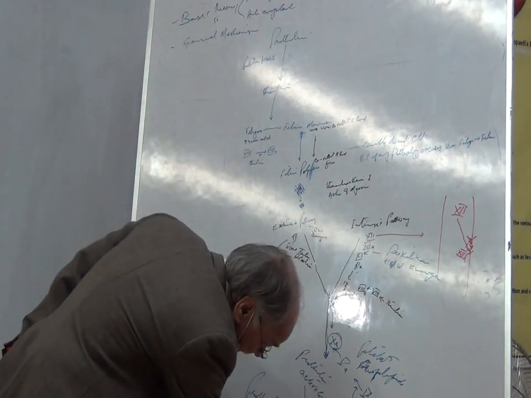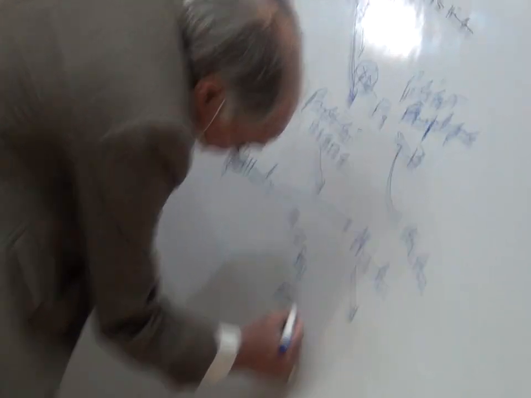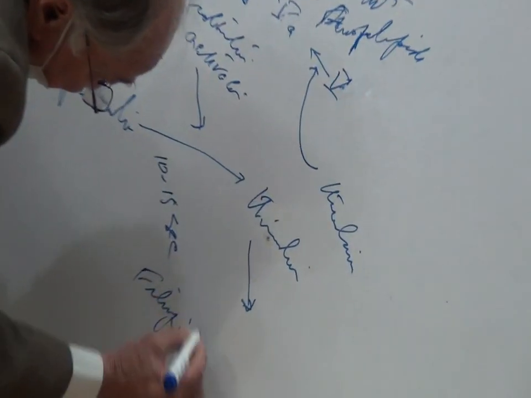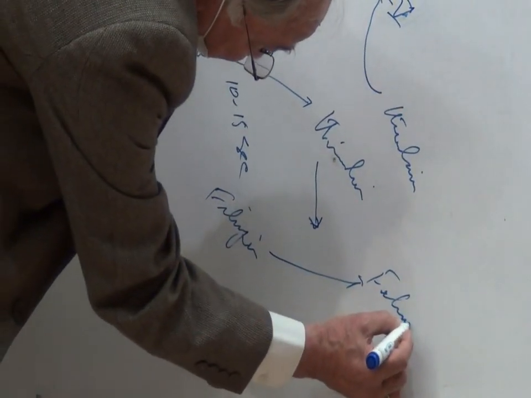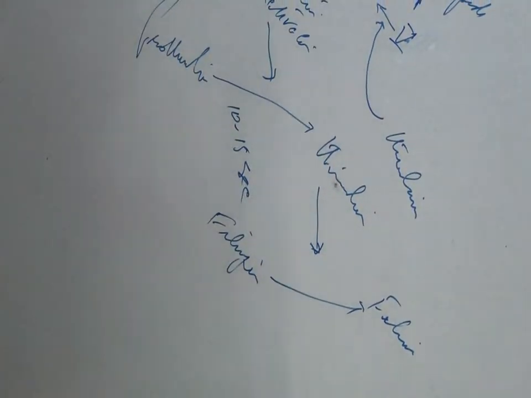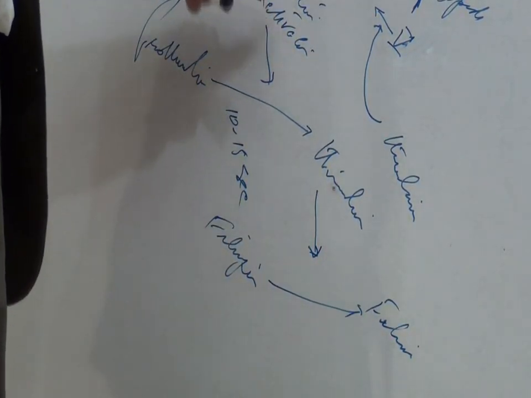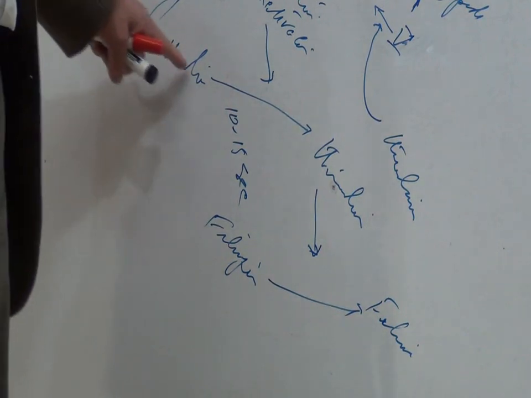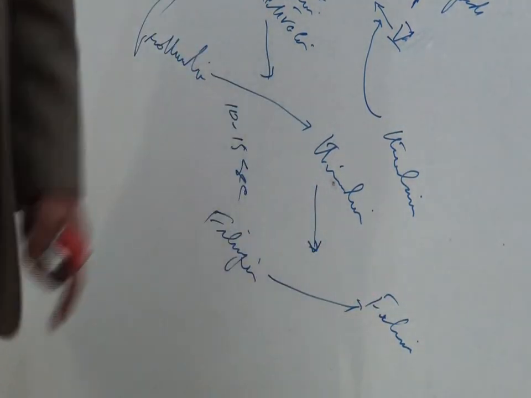Thrombin will act on fibrinogen to form fibrin. So in this way, in the common pathway, prothrombin activators convert the prothrombin to thrombin, and thrombin converts the fibrinogen into fibrin.